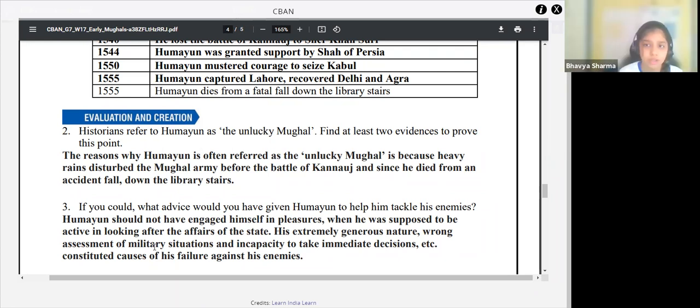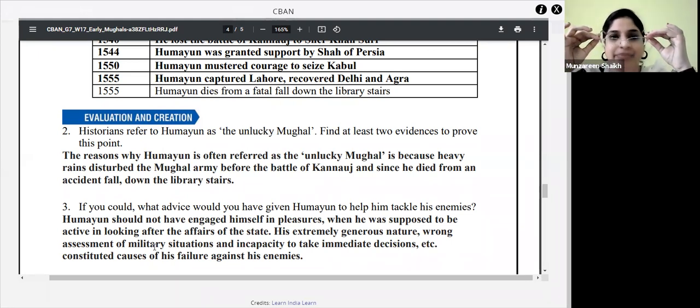Battle of Chausa, because he was caught off guard. Okay, what happened in the Battle of Kannauj? Sher Khan suddenly attacked him. Yes. So don't you think these could also be the reason why he was unlucky? You gave me the brief of it, that his rule was divided into two parts, but the reason why it was divided is this. Got it?